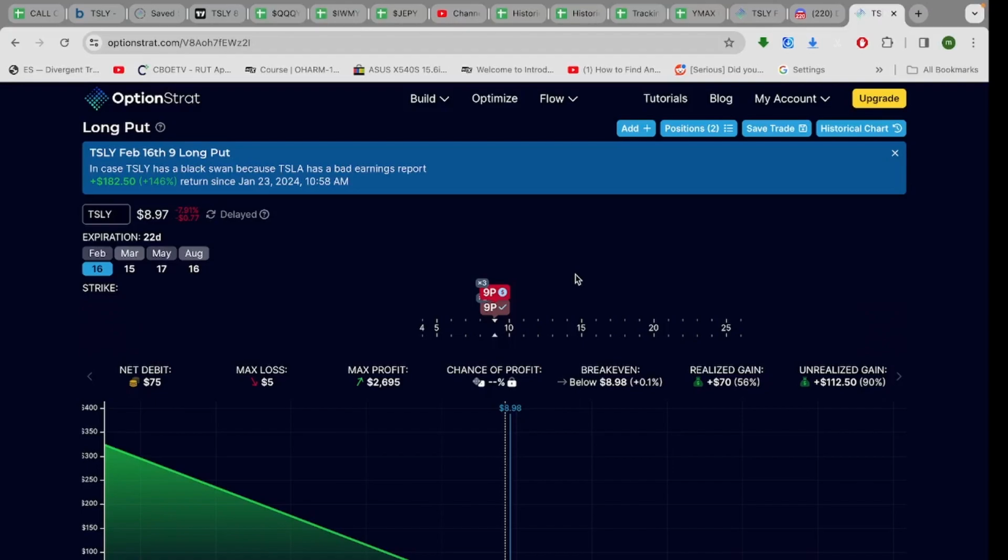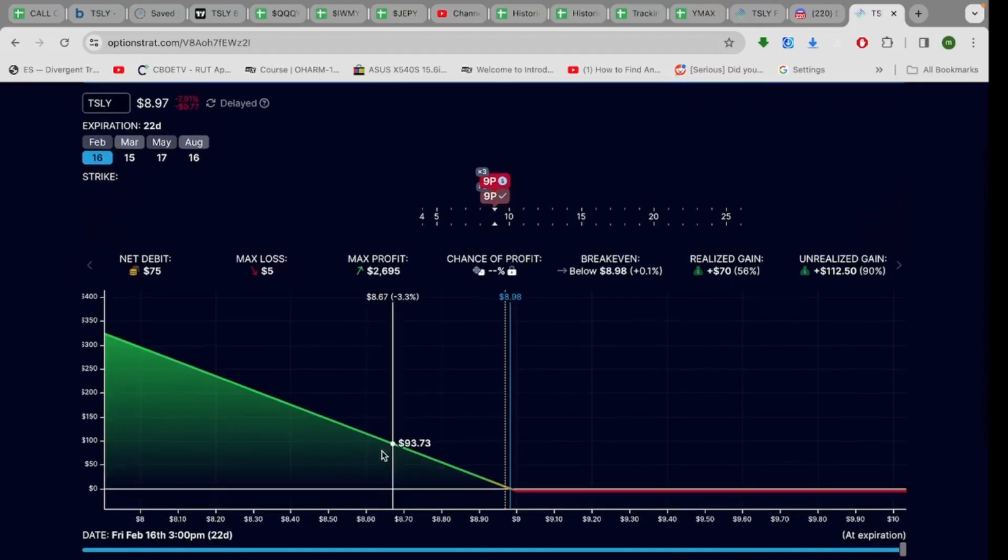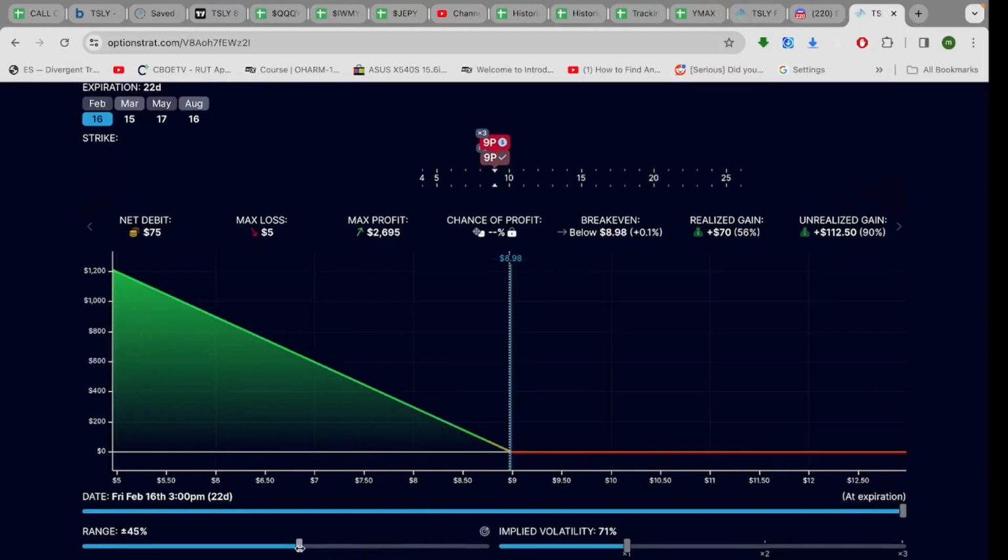But anyway, if you're somebody that had 500 shares of TSLY, this might make you feel a little better, because you would basically have a free partial hedge now. If TSLY keeps going down, that sucks, but let's say it goes to 7. I hope it doesn't, but you're going to have $597. And these last till February 16th, or let's say it goes to 8. You're going to have $293. But if it doesn't do all that and it turns around and goes back up, this hedge isn't going to cost you anything.